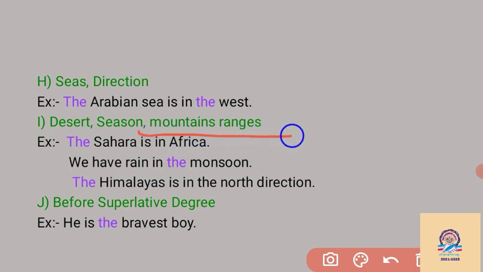Then mountain ranges. Many mountains altogether make a range. There is no range in a single mountain, like Ambaji, one single mountain, or Girnar, one single mountain. Before a single mountain, we cannot use any article. But when there is a mountain range, at that time we have to use the article, like "The Himalayas is in the north direction."